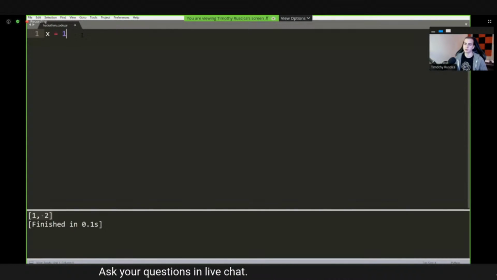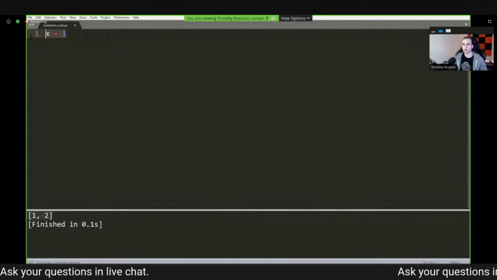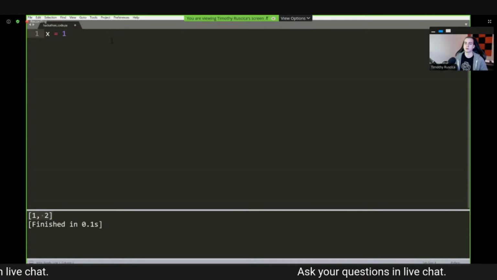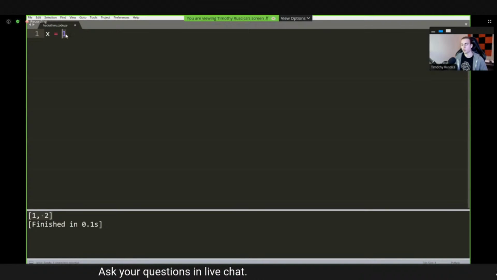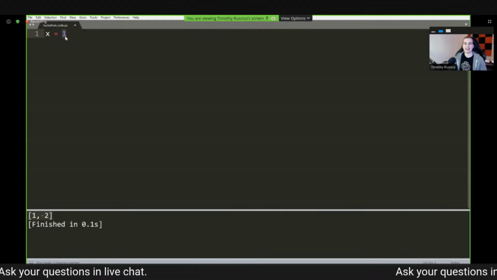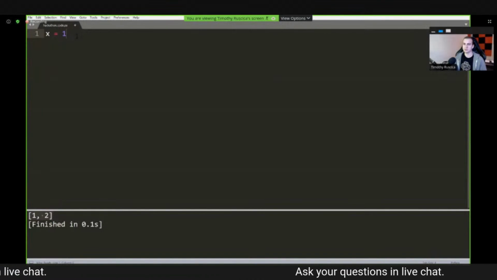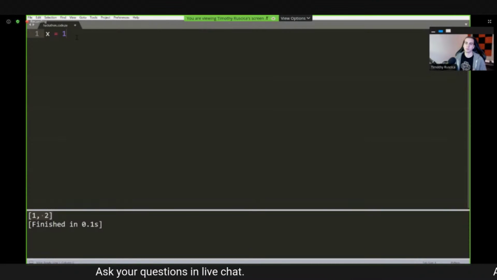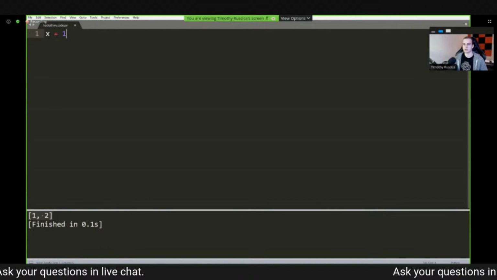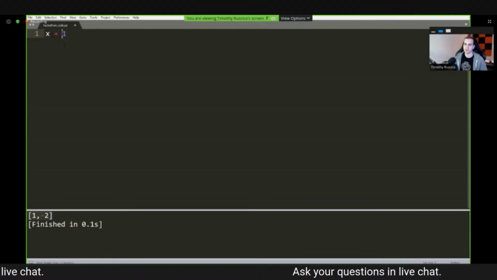If we have a look at this variable, x equals 1. Anyone who's maybe a beginner in Python would just say, okay, x is a variable, it's equal to the value 1. But really, 1 is actually an object. That seems weird, but 1 is an object of the class, or of the type, what? Of the type int, right? So when I say x is a variable equal to 1, what is 1? 1 is an int.